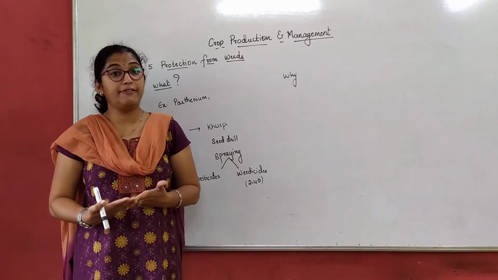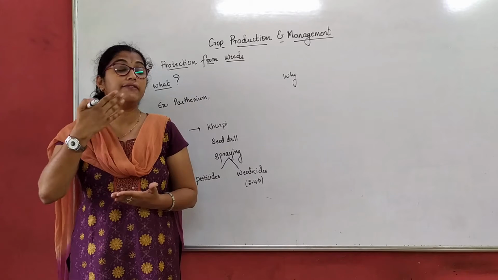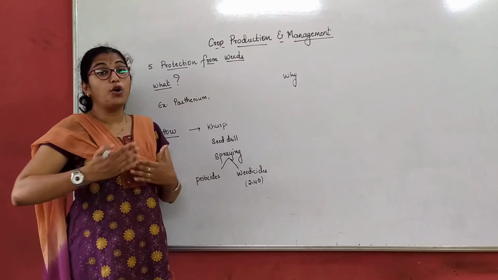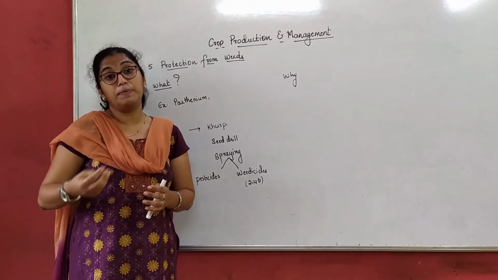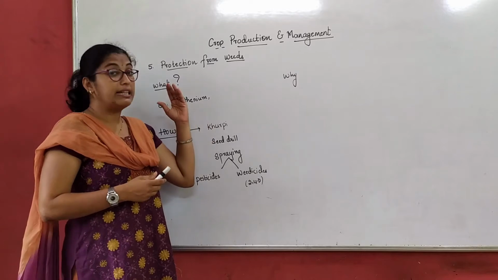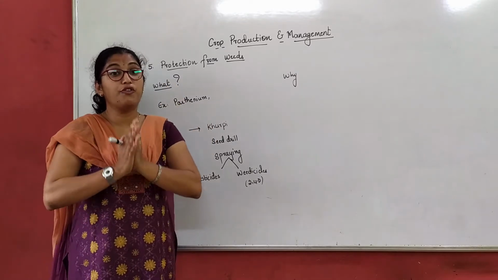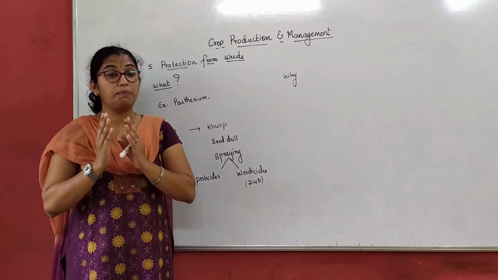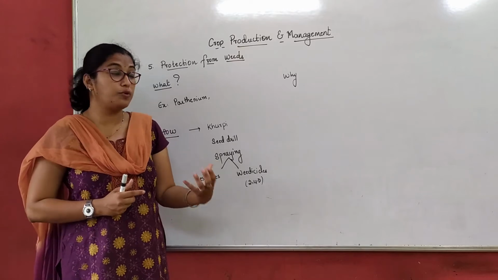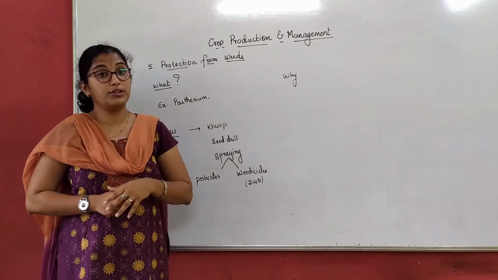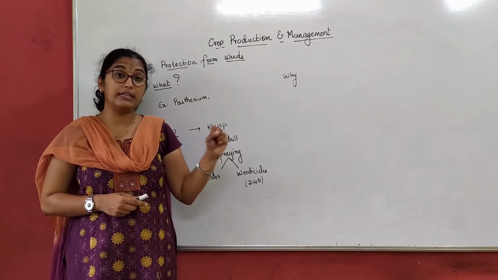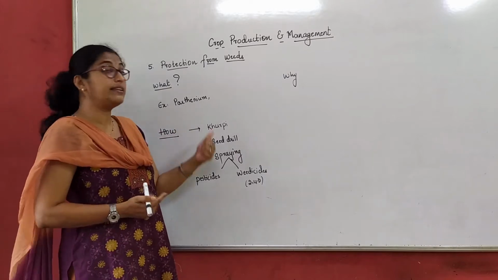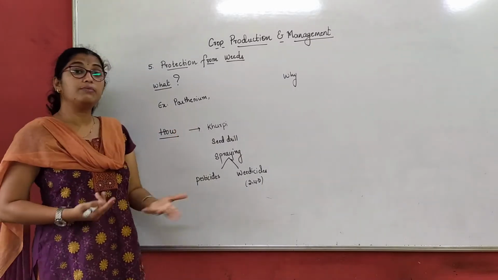Once we are prepared with the soil, we go with the sowing, then irrigation, and we add manure and fertilizer. Next, before flowering, or before the crop is bearing a fruit or a flower, and before harvesting, we have to remove the weeds. Once the trees or plants or crops start bearing fruits and flowers, we cannot remove weeds, right? So the best time to remove weeds is before flowering or before it is giving a fruit.